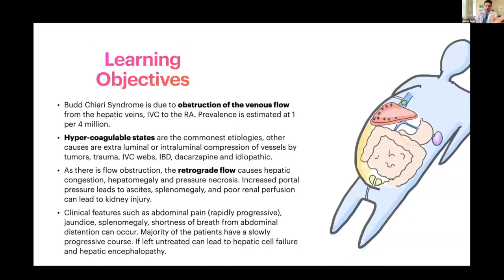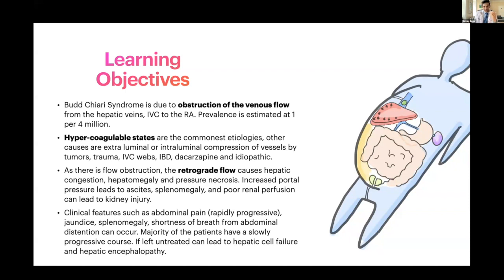By far, when we're talking about Budd-Chiari syndrome, the prevalence is 1 in 4 million. In fact, the commonest cause is hypercoagulable states. Usually when we're talking about hypercoagulable states, we always go to factor V Leiden and such. Those are the common ones. But in fact, it's myeloproliferative disorders that are actually the commonest. Myeloproliferative syndromes are number 1, while hypercoagulable states only account for 8%. And it seems like in about 20%, the etiology is unknown, and that's sort of our scenario here.